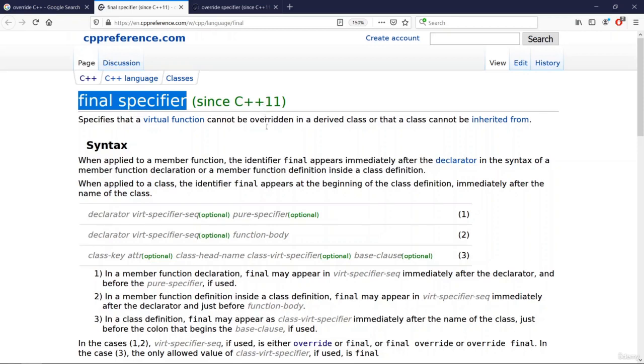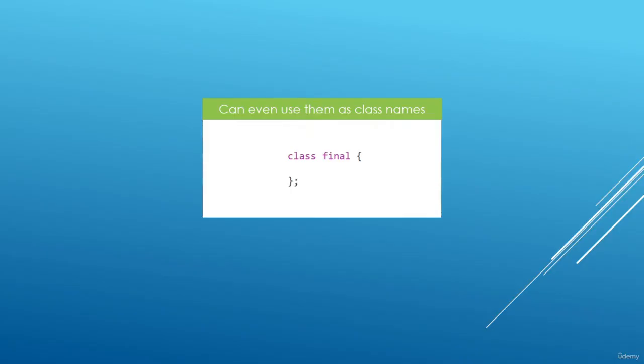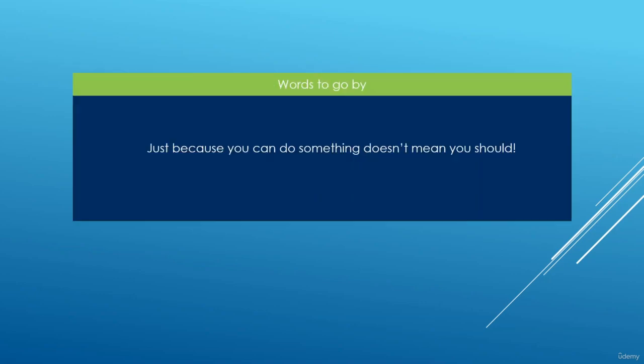It is going to make your code much more confusing, and you should really consider these to be keywords in C++, even if the compiler is going to allow you to use them as variable names or class names or whatever. Just know this. Okay, we can even do something as crazy as this. We can declare a class and name it final. This is going to compile, but this is really confusing. Don't do this in your code. Again, as people say, just because you can do something doesn't mean you should do this. And this is a good example of something you shouldn't do, even if you can.